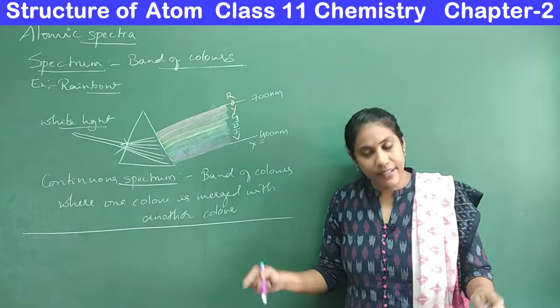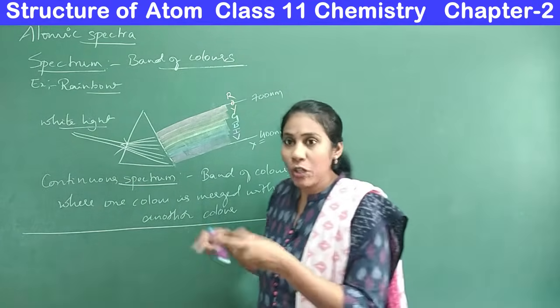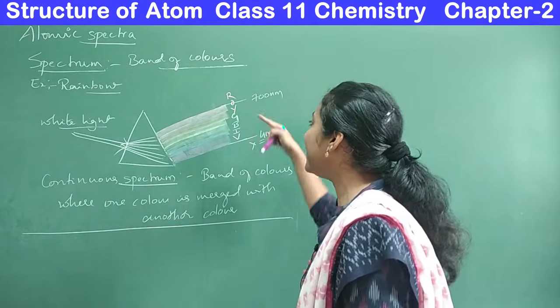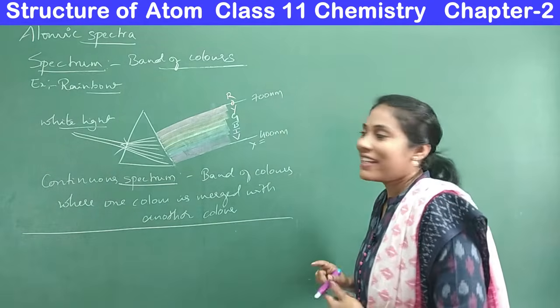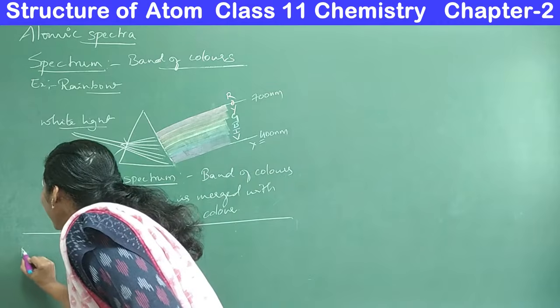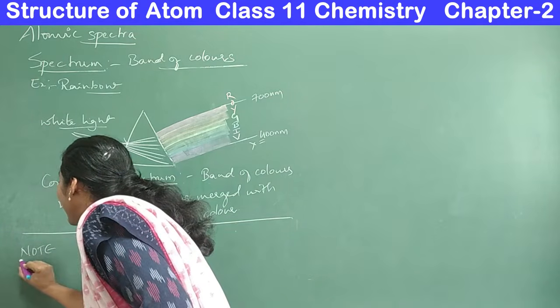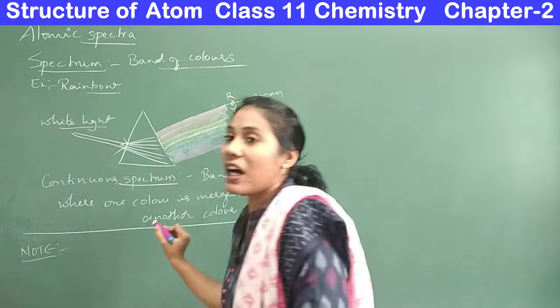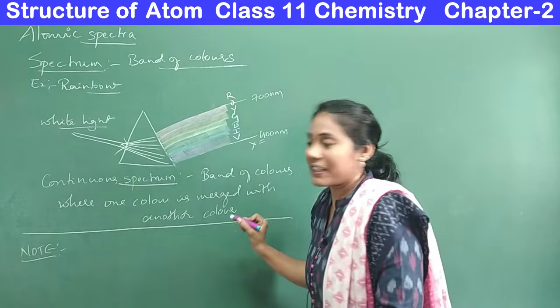Okay, and guys, surprisingly, atoms or molecules also can give this band of colors, right? See, this is a very important point I'm telling you now. So when do you observe the spectrum of atoms?